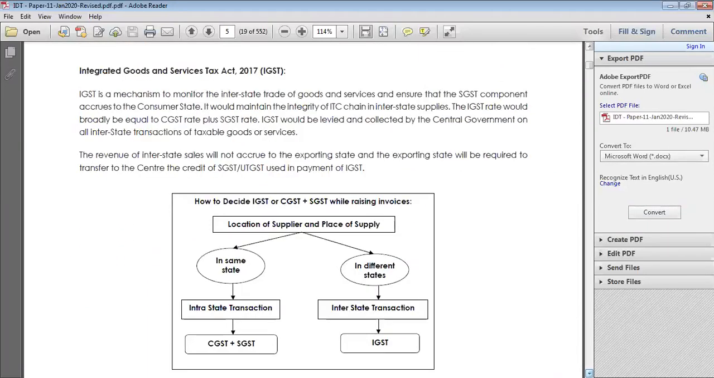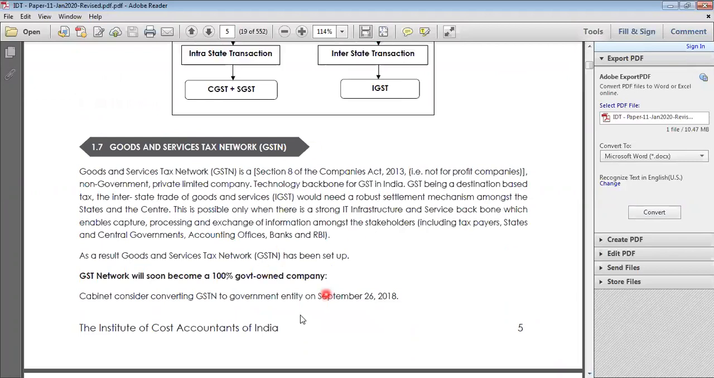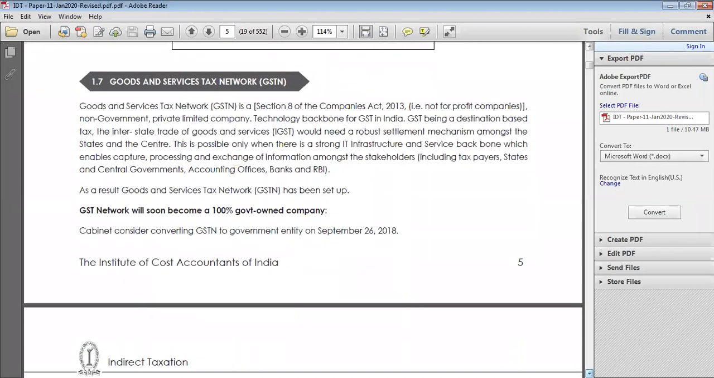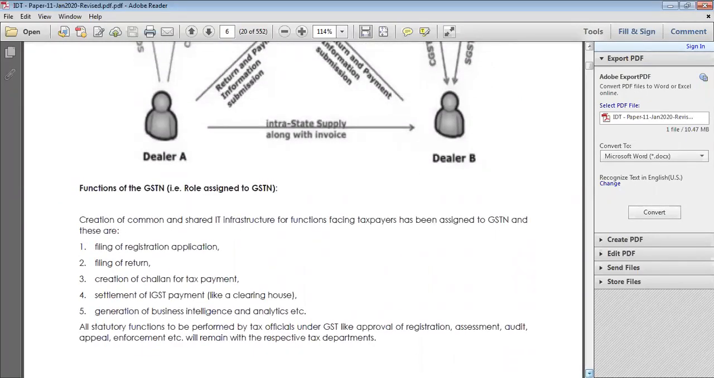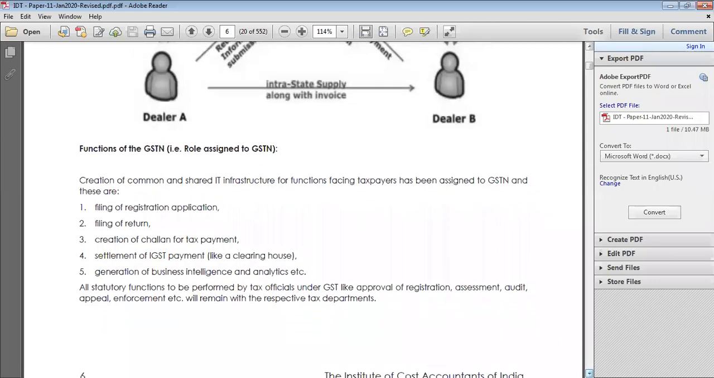Next, we have been understanding GST Network. GST Network is a non-profit organization, and we have been explaining about it. It is a separate network where you can do all such activities. You can file a return, you can file a registration, you can pay the tax, and so on. Next, you can generate accordingly. This we have already seen.